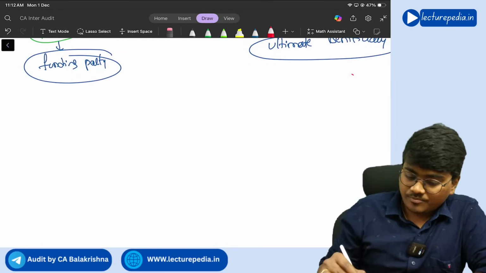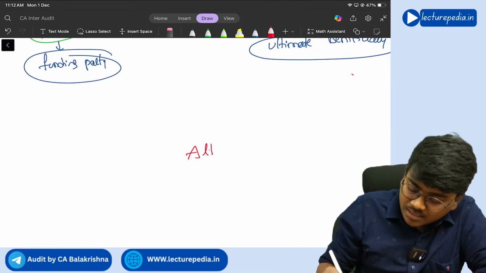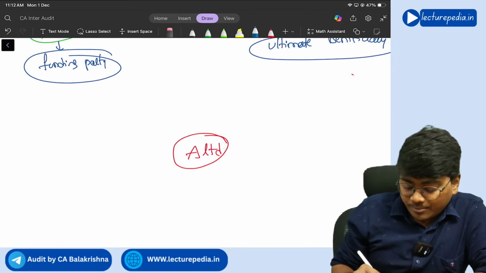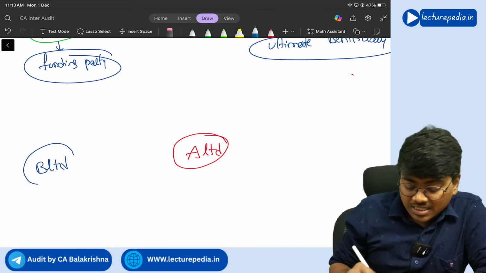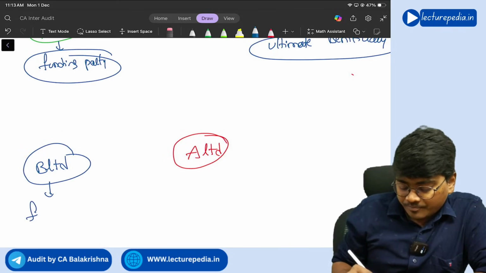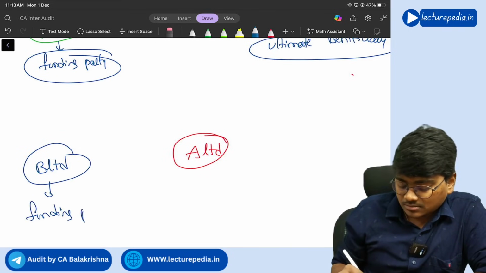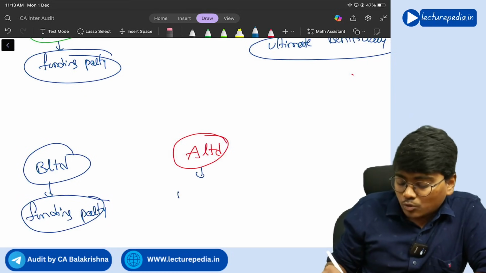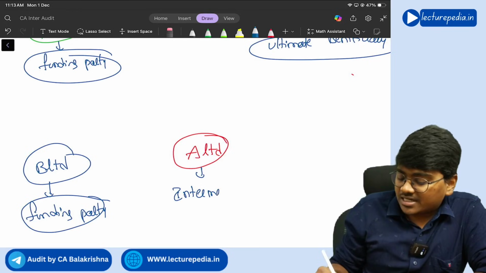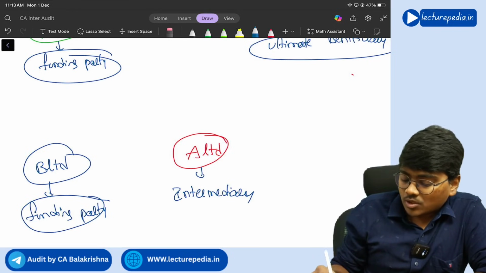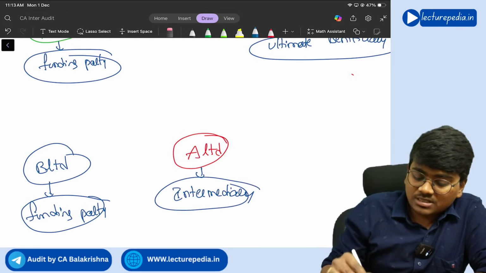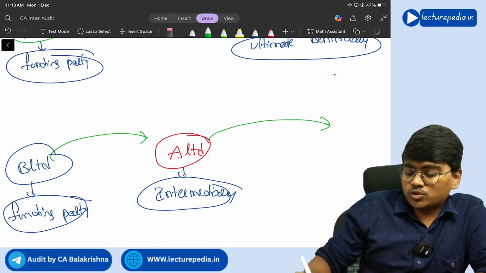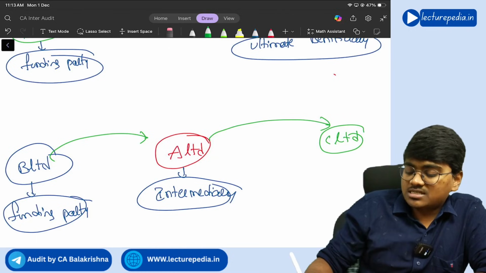In this situation, this is our company, A Limited. We have received money from B Limited. Here B Limited has become the funding party, and this is our company. So we are acting as the intermediary. Now we have received the amount with an understanding that we will further give it to some C Limited, which is the ultimate beneficiary.